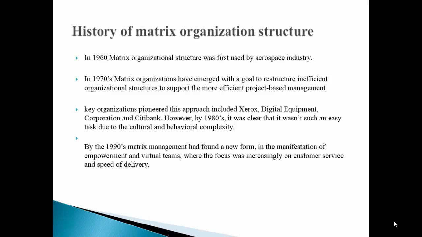Let's discuss the history of matrix organization structures. The term matrix organization structure first surfaced in the 1960s from the aerospace industry when charts showing the project management team structure were required by the government. Matrix organization structures developed in the 1970s in an effort to transform unproductive organizational structures to the more project-based management style. Before that, companies operated as separate groups, or silos, of workers reporting to one manager.